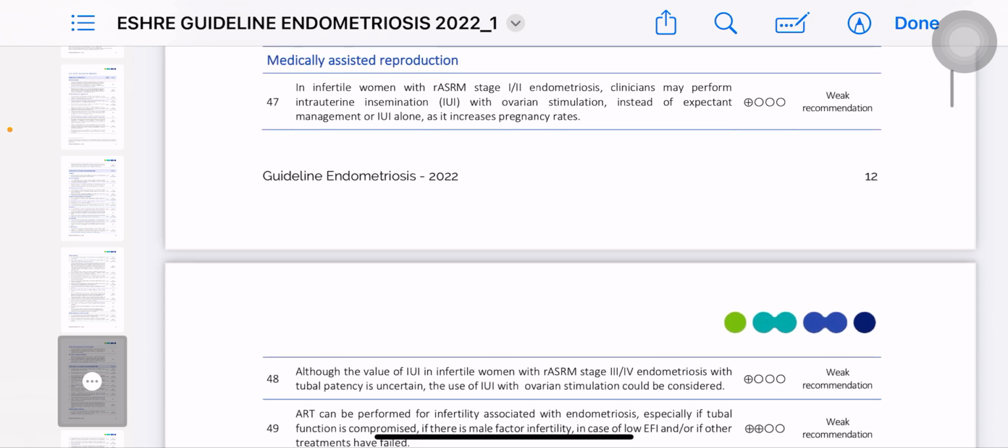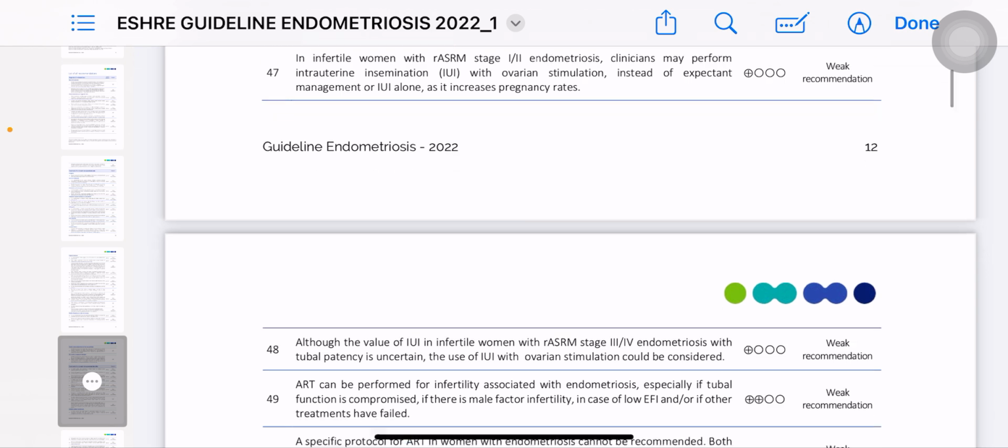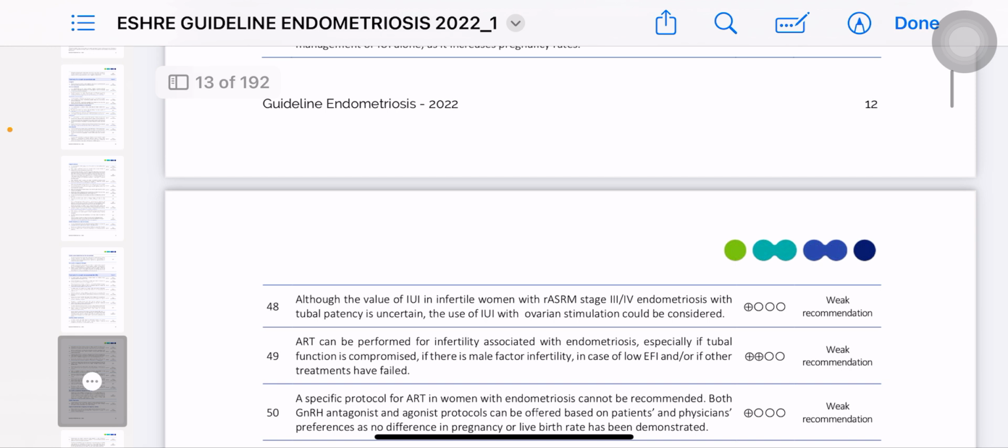Medical assisted reproduction. In infertile women with reproductive and ASRM stage 1-2, clinician may perform IUI with ovulation induction with ovarian stimulation instead of expected management or IUI alone, and it may increase the pregnancy rate. ठीक है, and for stage 3 and 4, tubal patency is uncertain. The use of IUI with ovulation induction could be considered.